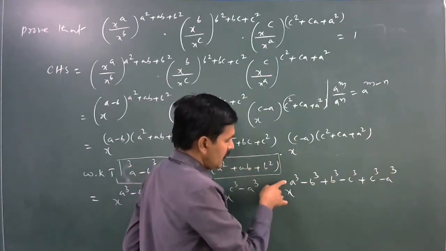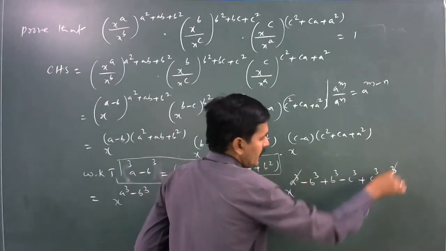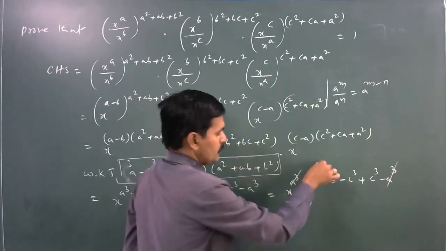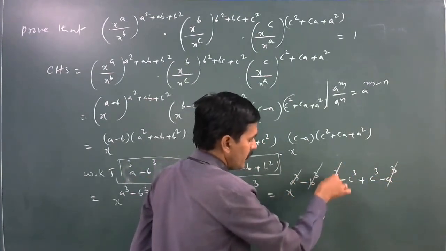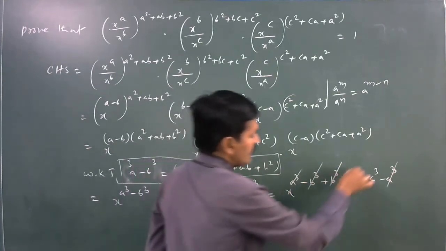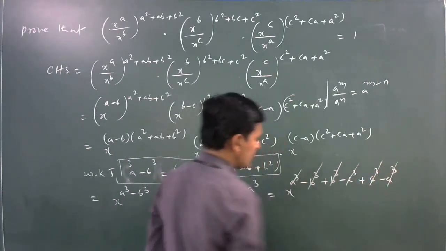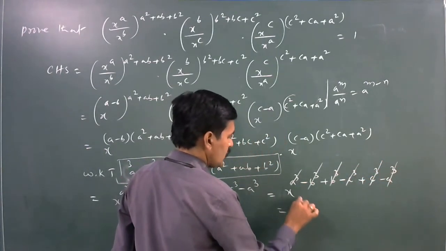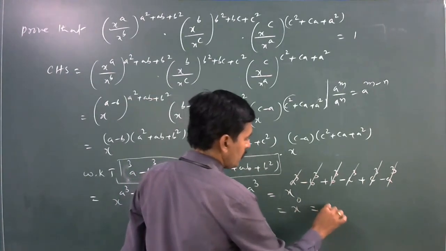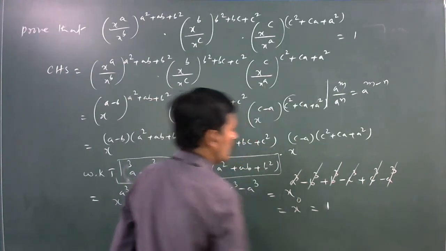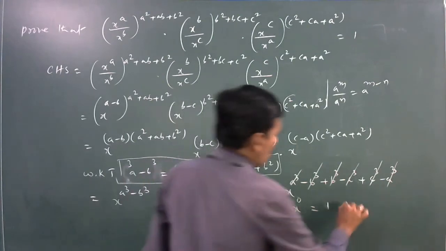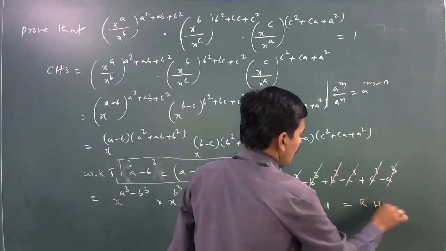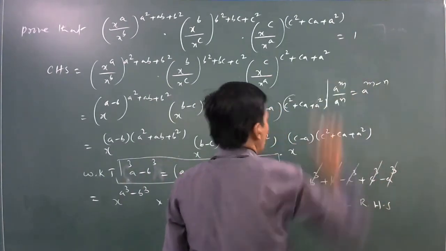We observe that plus a³ and minus a³ get cancelled, plus b³ and minus b³ get cancelled, plus c³ and minus c³ get cancelled. Here x to the power of 0. What is the value of x^0? It is 1, which is equal to RHS. What about RHS value? 1.